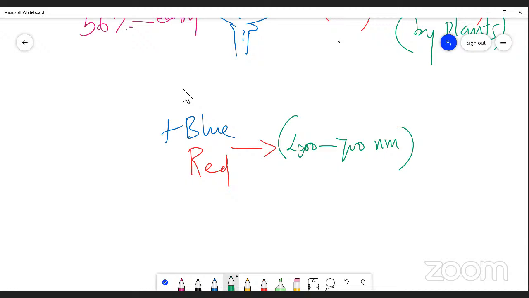Dear student, please understand, this is a very important area, so concentrate. So 400 to 700 nanometer light is used for photosynthesis, right? As I said, this is a very important area.